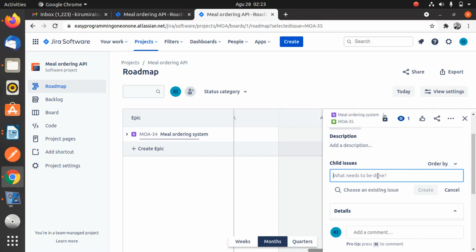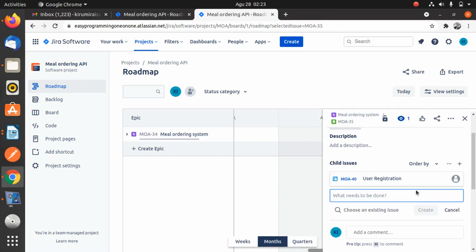The first task will be user registration. So user registration, and we shall create our task. Once a user is registered, the user must be able to log in.